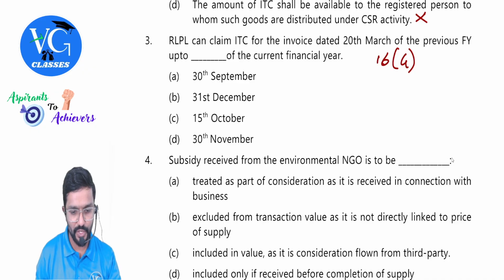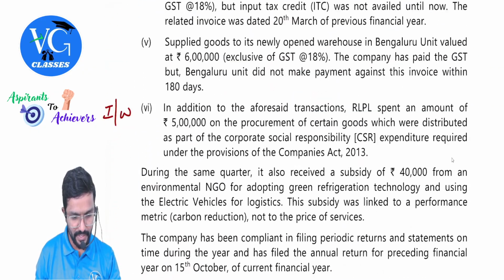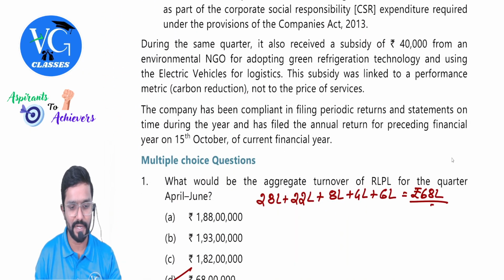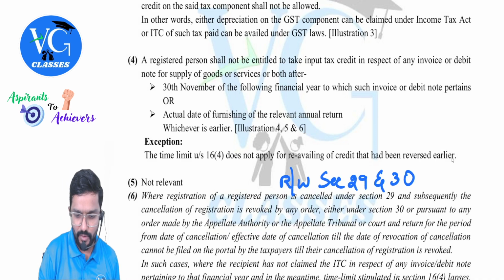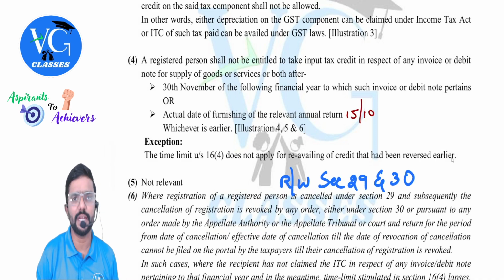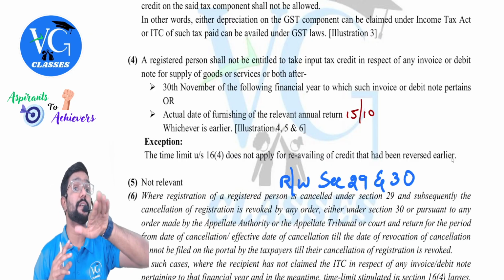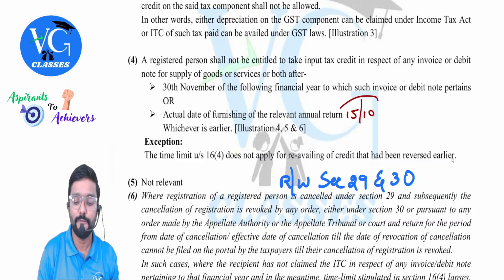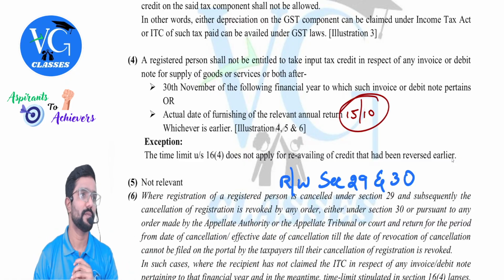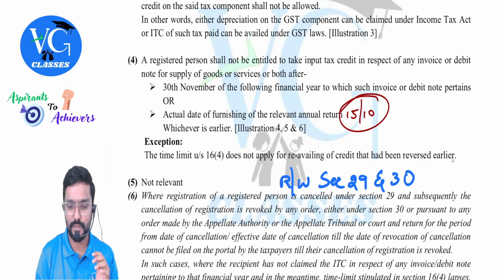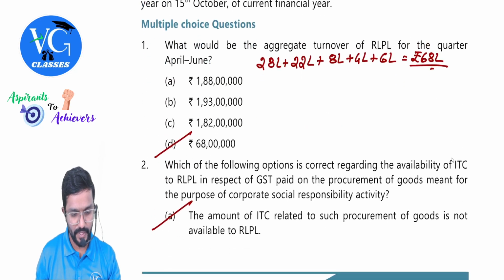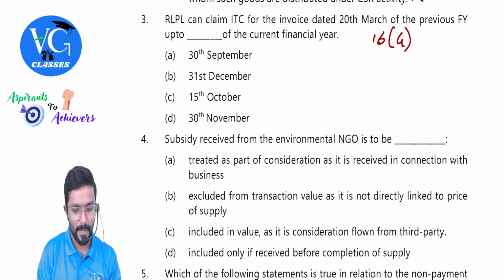In our case, what is the actual date of filing the relevant annual return? They have given at the bottom, 15th October it says. So 30th November or 15th October, whichever is earlier, 15th October. What is the deadline to claim credit with respect to the credit which is relating to last financial year? 15th October of current. Hope you got it. Guys got it? Yes. 15th October.